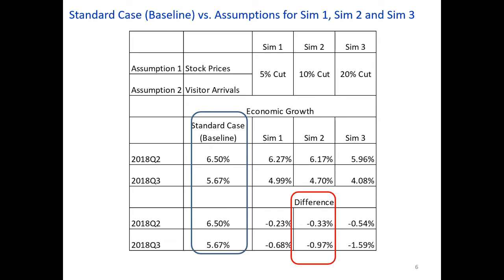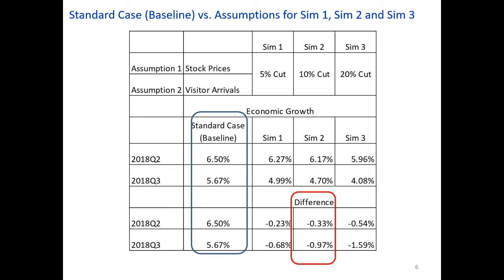Although coronavirus affects various monthly economic indicators, we assumed, as a first try, the reduction in only visitor arrivals and stock prices. Therefore, the simulation results seem to be relatively optimistic.